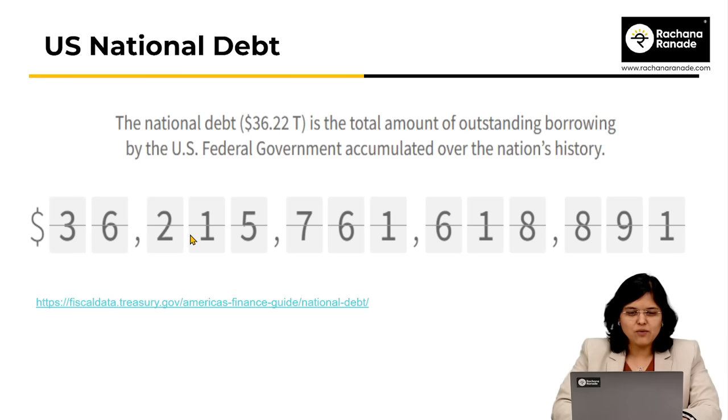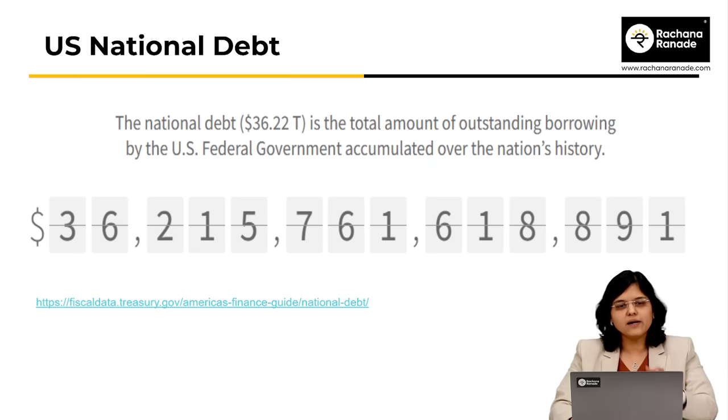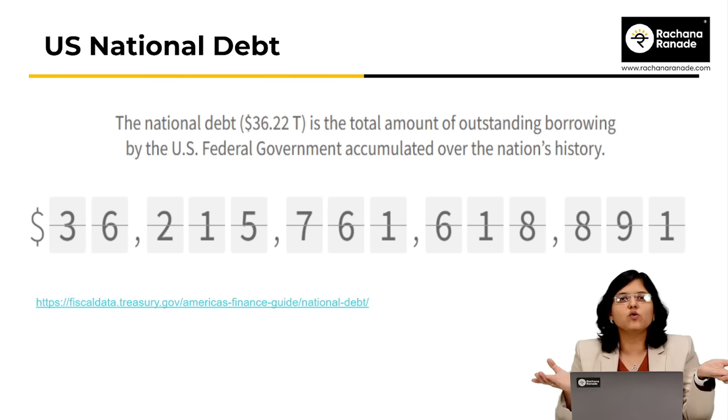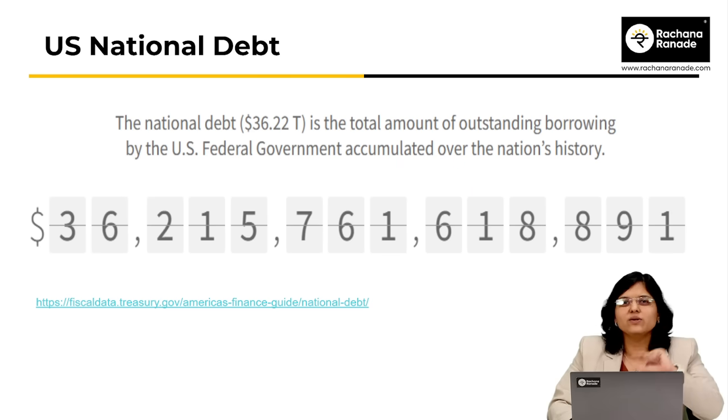Now, when I saw this for the very first time, I was like, oh my God, this is huge. Totally agreed. This is an absolutely huge number. But typically, we don't understand whether it's more or less only by looking at this 36.22. Is this big or not? For that, we have to compare debt with the GDP. So what we check typically is the debt to GDP ratio. And how much is it for the US?